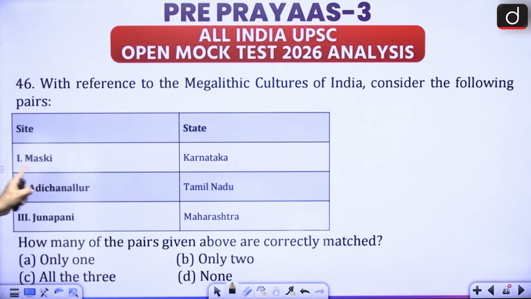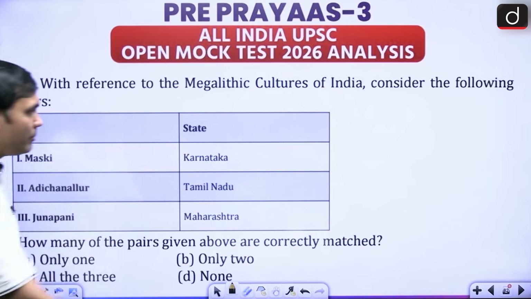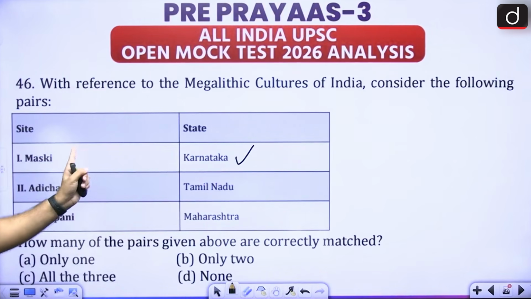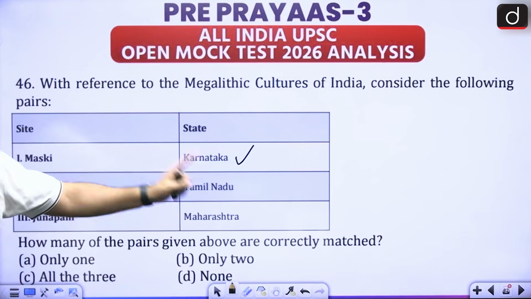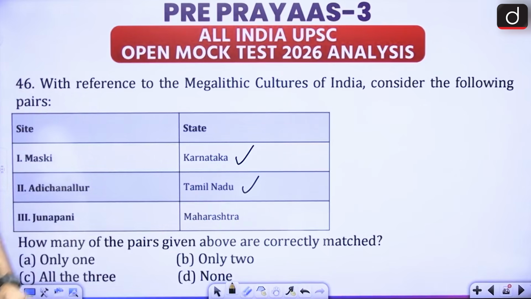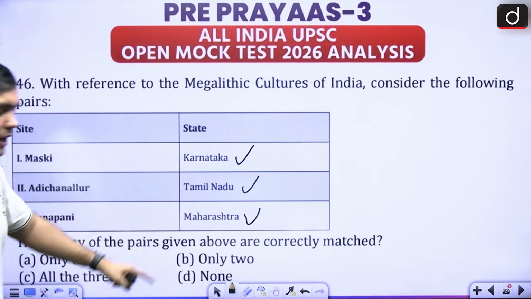So Maski is in Karnataka, right? Maski is also related to other aspects of history. You must have a good look at this particular unit, right? Then Adichanallur is in Tamil Nadu, all right? And Junapani is in Maharashtra. All three of them are correct, right?